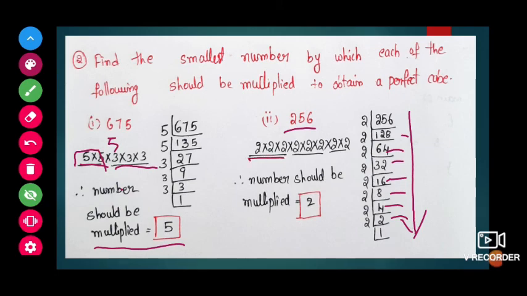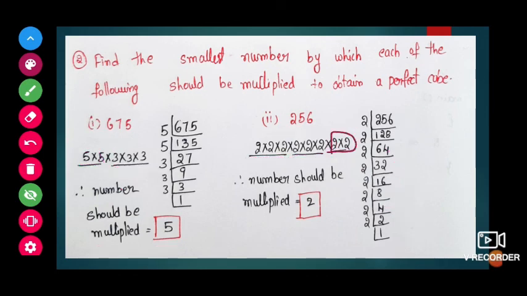Here if we make the sets, 3 numbers as one set, this set is okay, this set is okay, but in the last set we have only two 2s. So to make one more set, what should be multiplied? 2 should be multiplied.